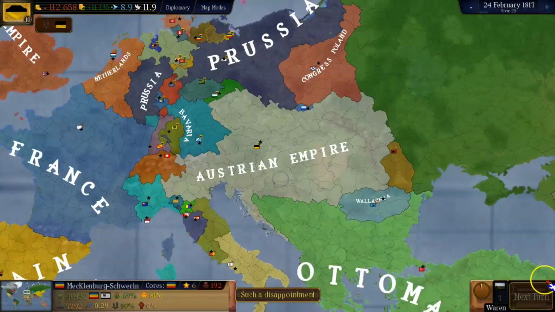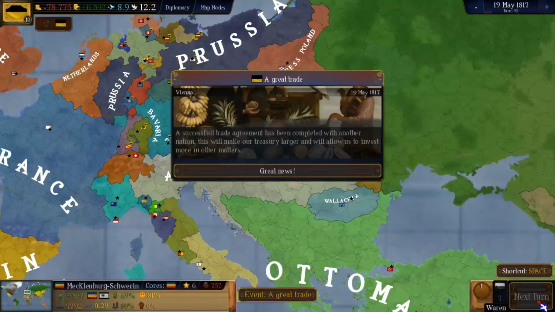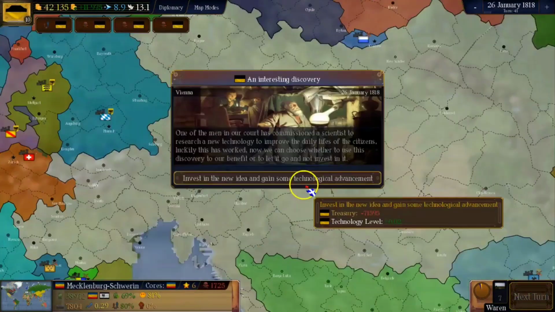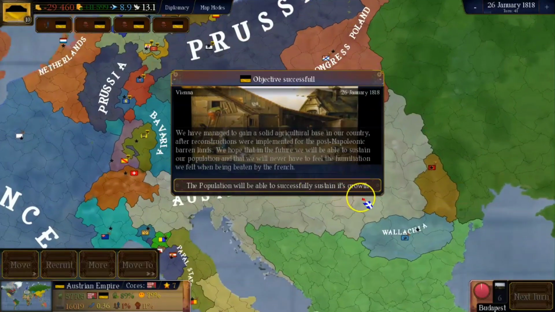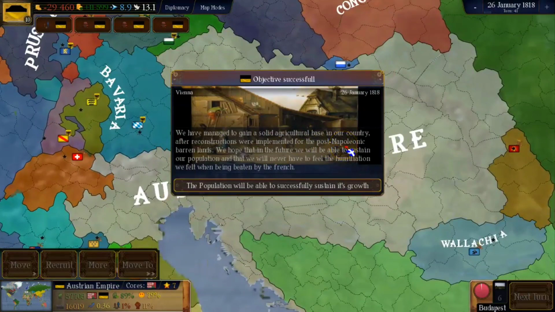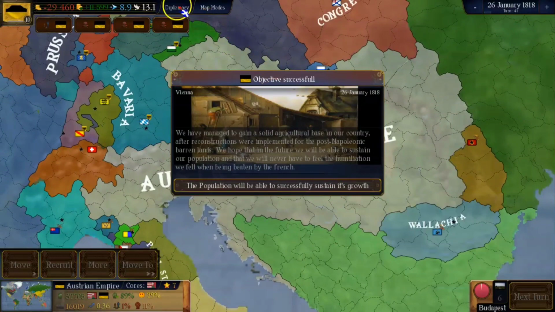We got another failed trade. We're losing a lot of cash, but that's okay, that's not a problem. We're going to be building that back once the objective is finished. Got another interesting discovery, and we have our objective successful. We've managed to gain a solid agriculture base in our country. After reconstructions were implemented for the post-Napoleonic barren lands, we hope that in the future we will be able to sustain our population and that we'll never have to feel the humiliation we felt when being beaten by the French. The population will be able to successfully sustain its growth. So we gain more happiness for the entire country.